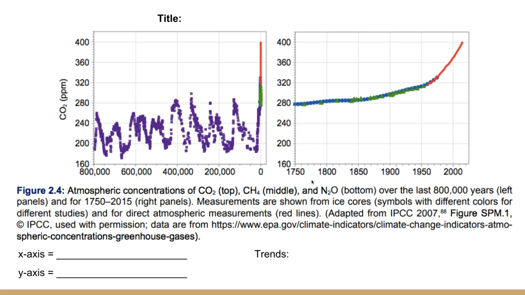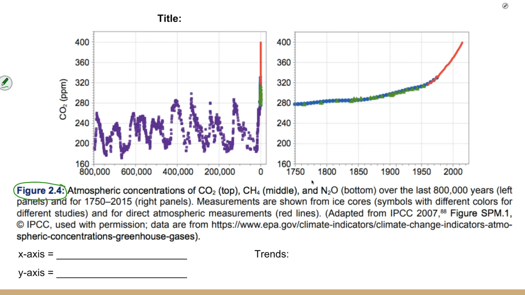Now, there are a ton of changes on this graph, okay? So let's look at this. The figure description, it says figure 2.4, is going to give us information about what this is. So we're talking about atmospheric concentrations of CO2 on the top, CH4 in the middle, and N2O in the bottom. And I think we just pulled the CO2 part of this out. So we're looking at concentrations of CO2 over the last 800,000 years.